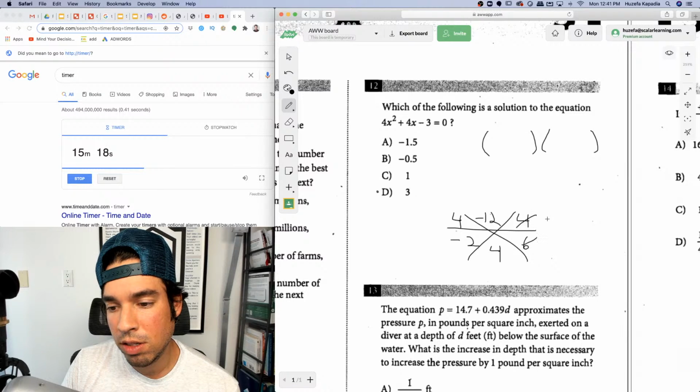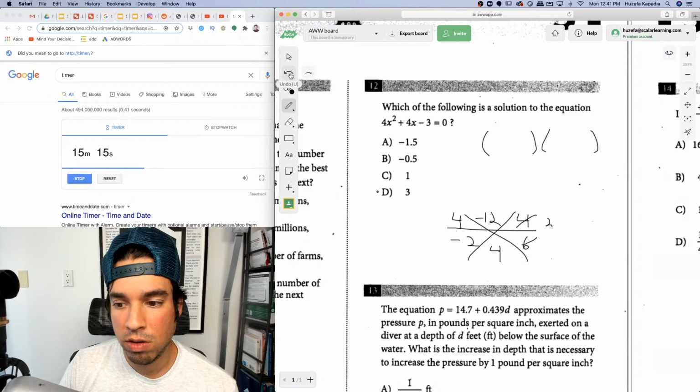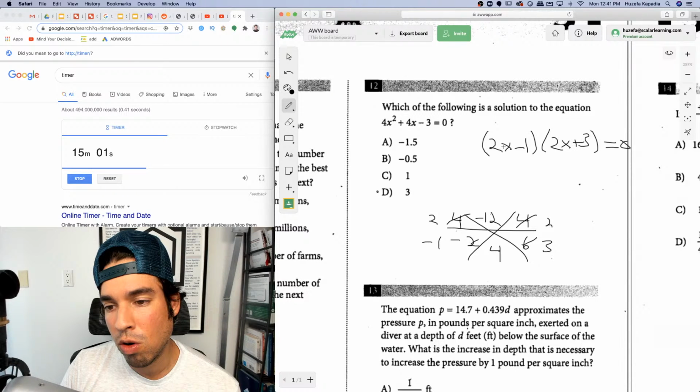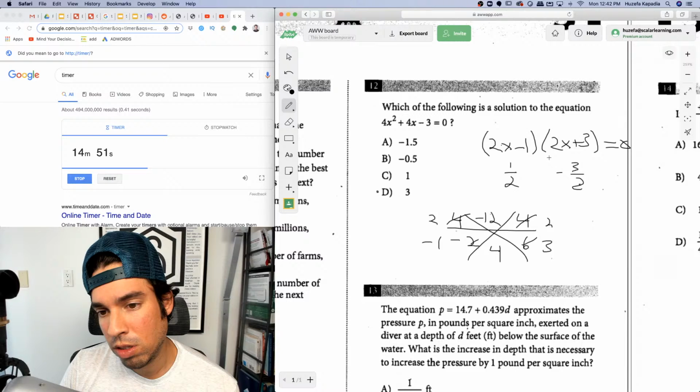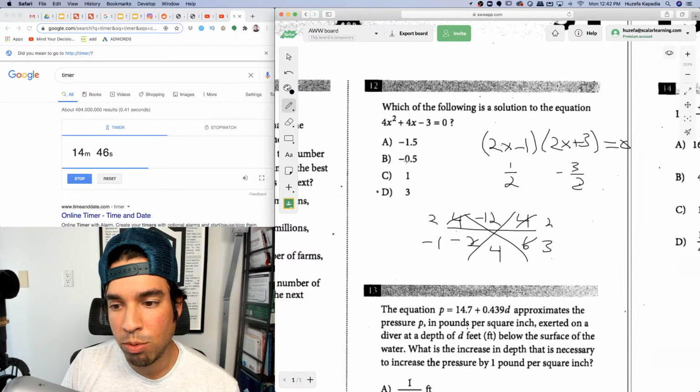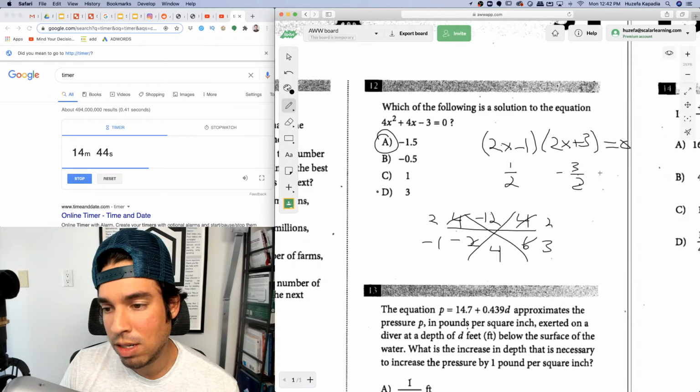Simplify this to 2/3. Just 2 and 3, but 2/3. Simplify this to 2 over negative 1. And then it factors to 2x minus 1 times 2x plus 3. And you can check it if you want to make sure that works. So my two solutions are 1/2 and negative 3/2. Right? Negative 3/2 times this would make negative 3 plus 3, and 0 out. 1/2 times this would 0 that out. So they only have negative 0.5. That's no good. So negative 1.5. That's negative 3/2. Boom, done.